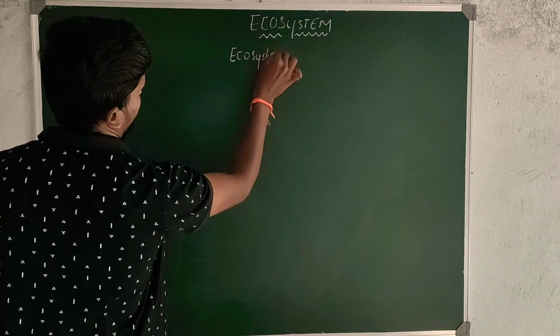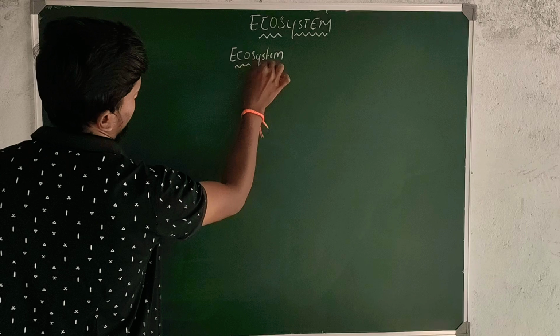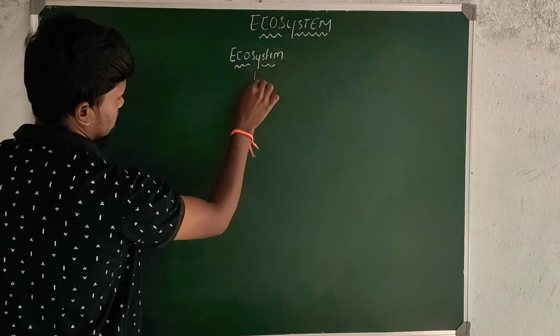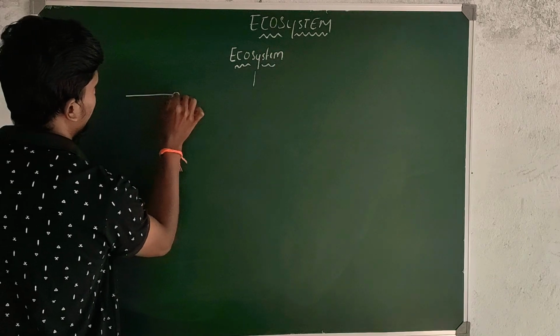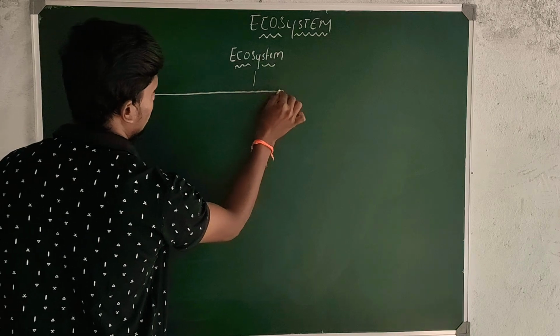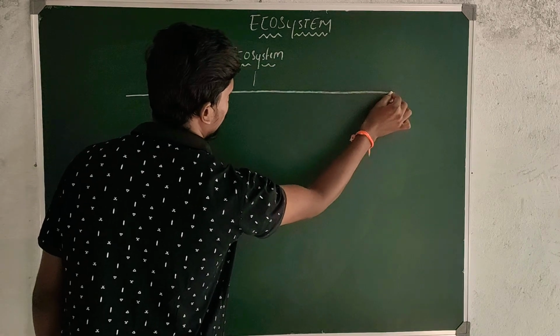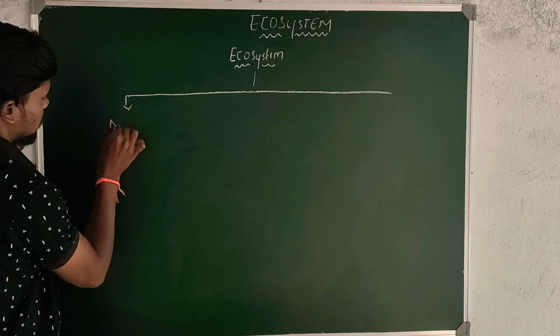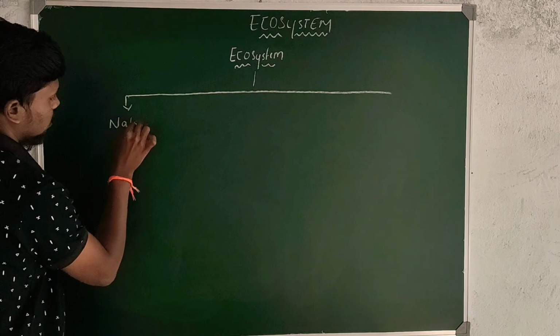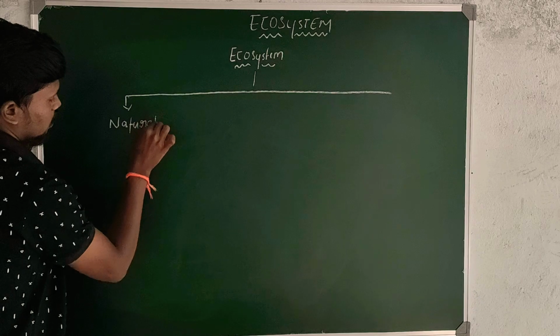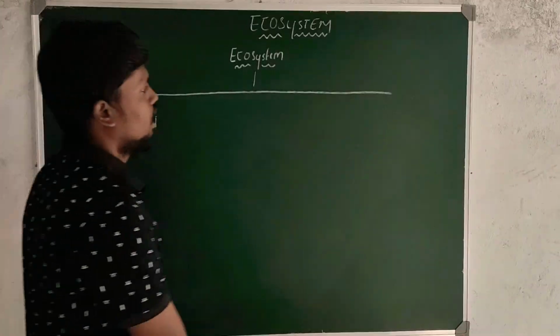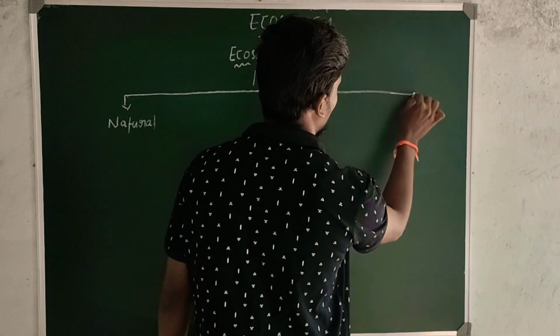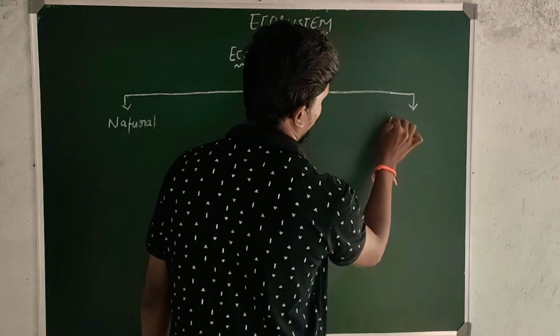First one is natural ecosystem and second one is artificial ecosystem.